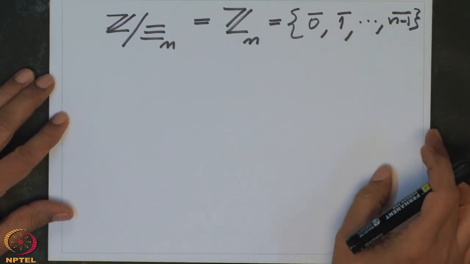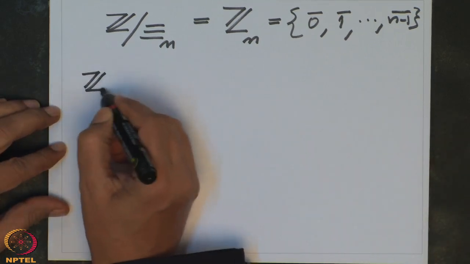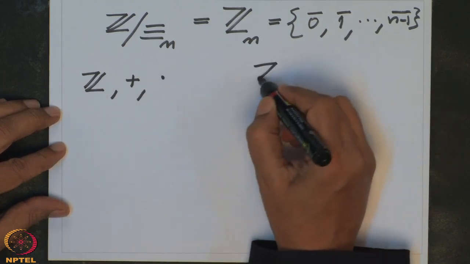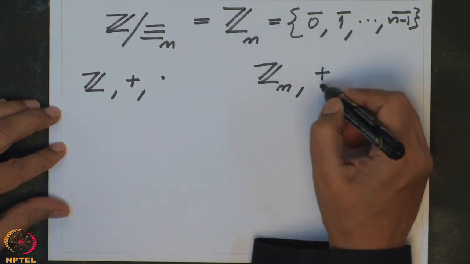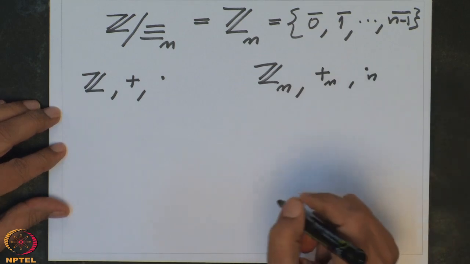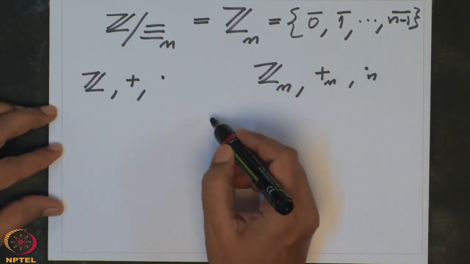And now I want to say that the binary operations from Z, namely the natural addition and multiplication, will induce binary operations on this new set, and they are denoted by this. And how are they defined? Obviously, it's natural.